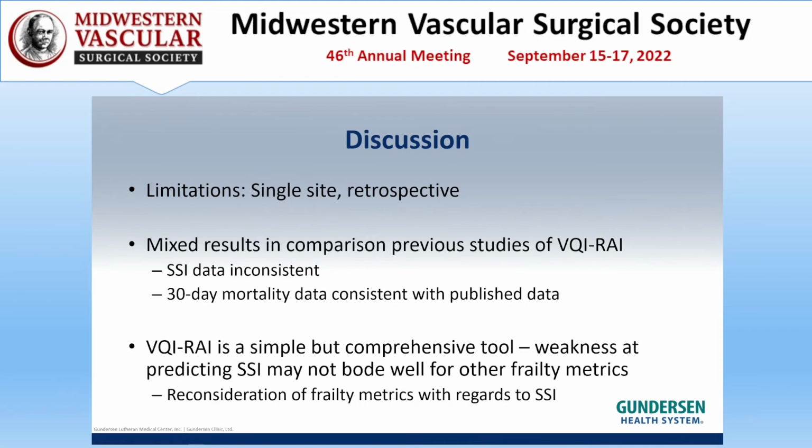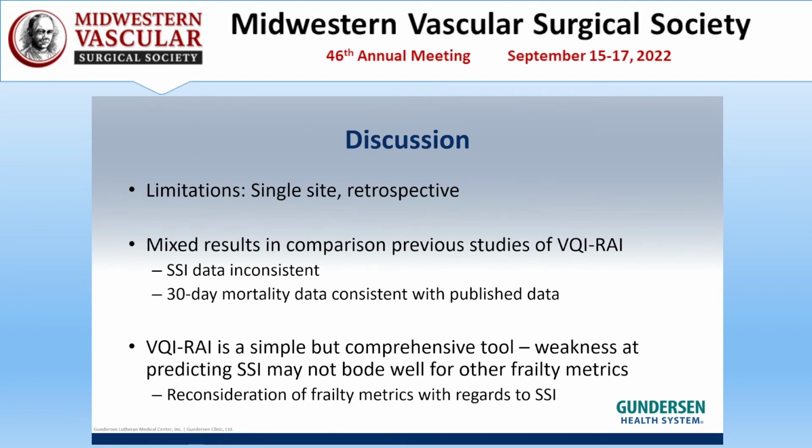Our 30-day mortality association data is consistent with published data, which shows a strong association between frailty and 30-day mortality, not only in vascular surgery, but across a whole range of surgical subspecialties. One possible takeaway from this study is that this VQI-RAI index is a simple but fairly comprehensive tool, and its weakness at predicting surgical site infection does not bode well for other indices.